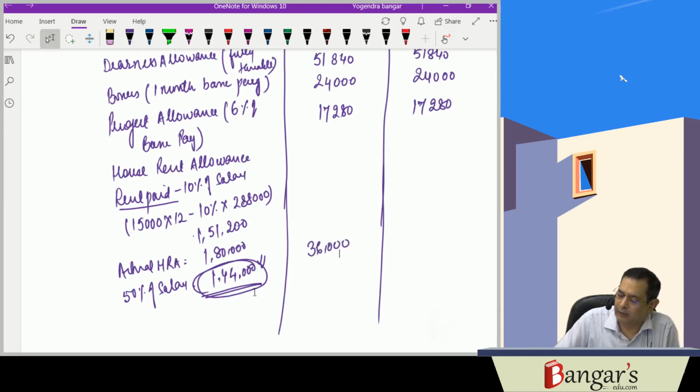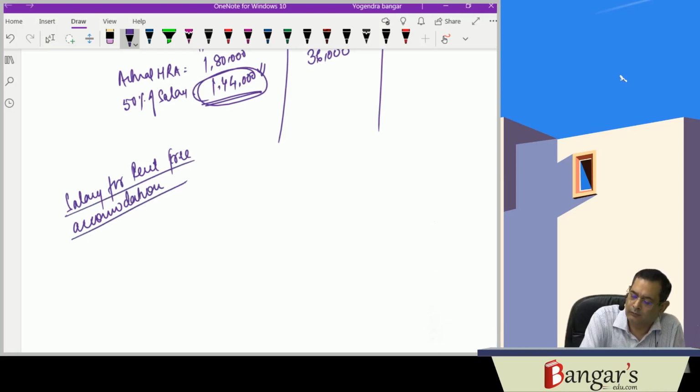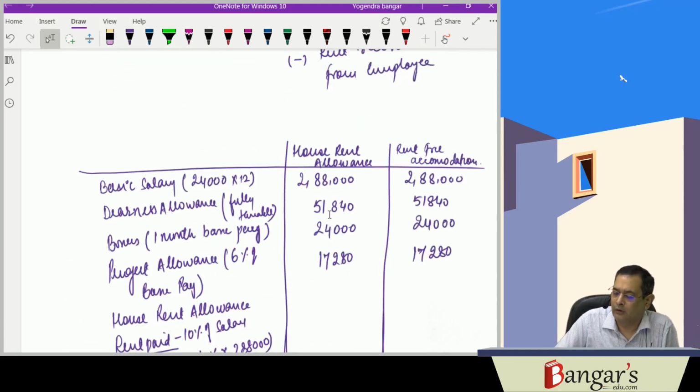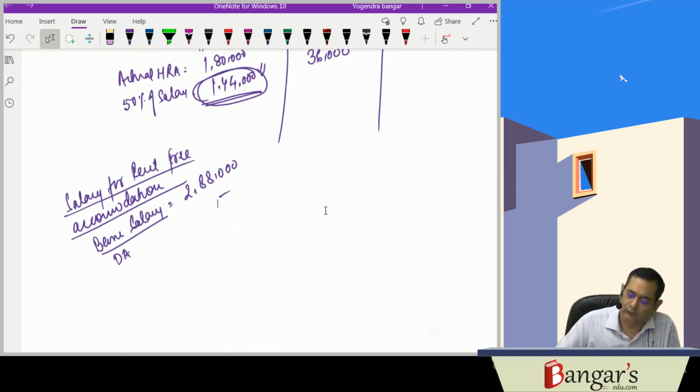And what will be the salary for rent-free accommodation? Basic salary, that is 2,88,000. DNS allowance will not form part of salary since it is not forming part of retirement benefit. Bonus and project allowance.